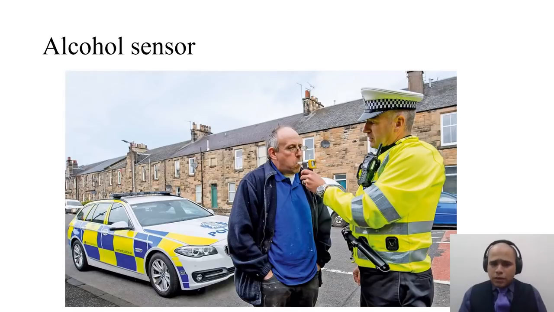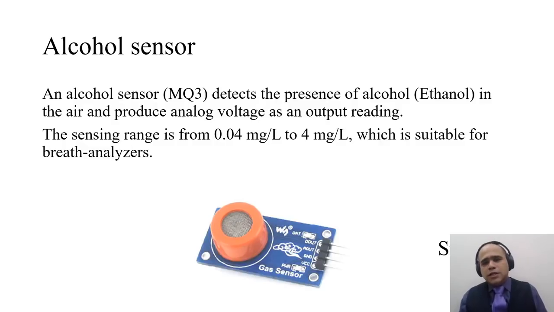Many a time you might have seen a policeman inserting some kind of alcohol sensing gun and measuring a reading. So what is the sensor used inside this gun? An alcohol sensor is nothing but a sensor that can measure ethanol. Its range can go as low as 0.04 mg per liter up to 4 mg per liter, suitable for regular breath analyzers. So MQ3 is the number you should look for if you are trying to build an alcohol sensor.